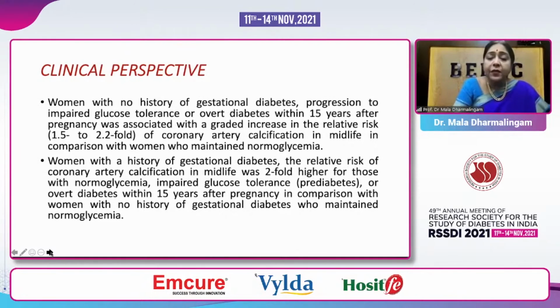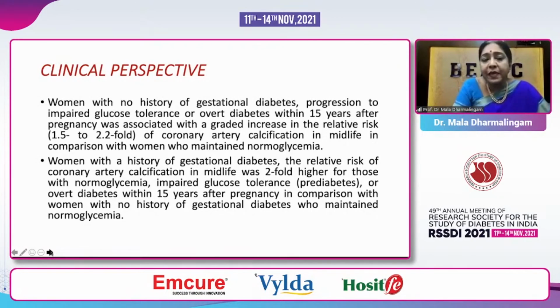Here you see, even if they remained normoglycemic later, or they had impaired glucose or became diabetic, the risk was almost the same, a twofold increase just with the history of gestational diabetes, irrespective of what happened in the later stages.